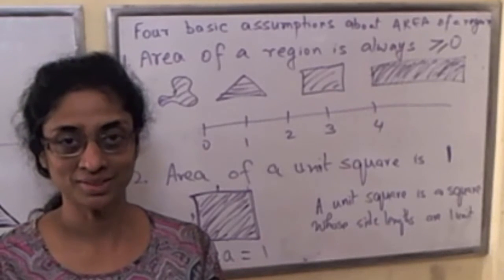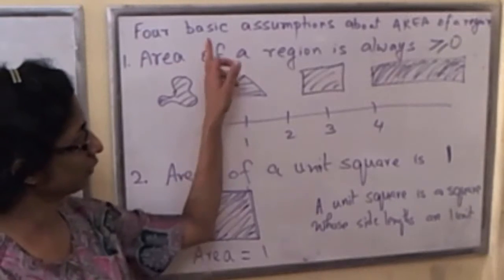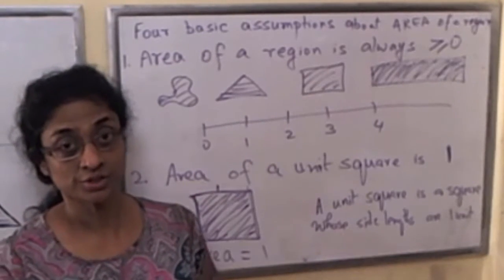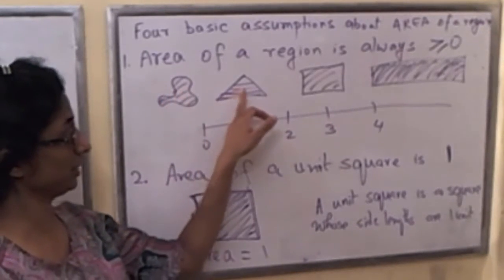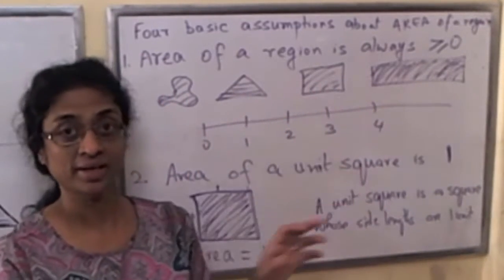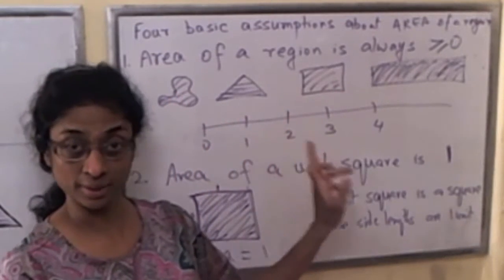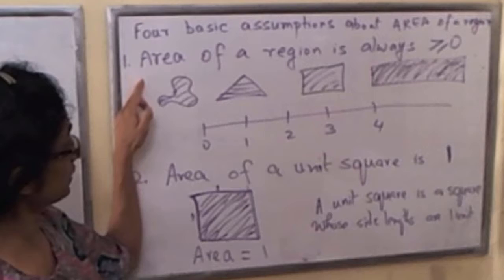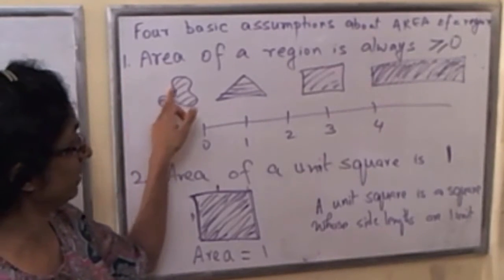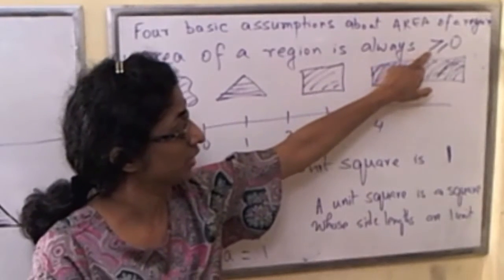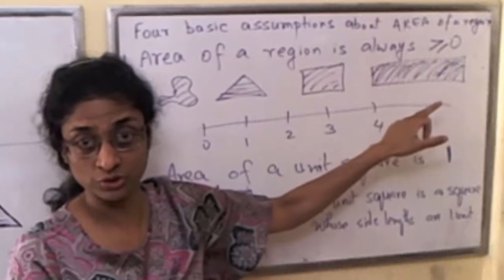Hi, in this video, let's discuss the 4 assumptions about areas of regions. Recall that what we're trying to do is we are looking at planar regions such as these, and to every region we would like to associate a number. So the very first assumption is that we would actually like the area of every region to be associated with a number that's greater than or equal to 0.